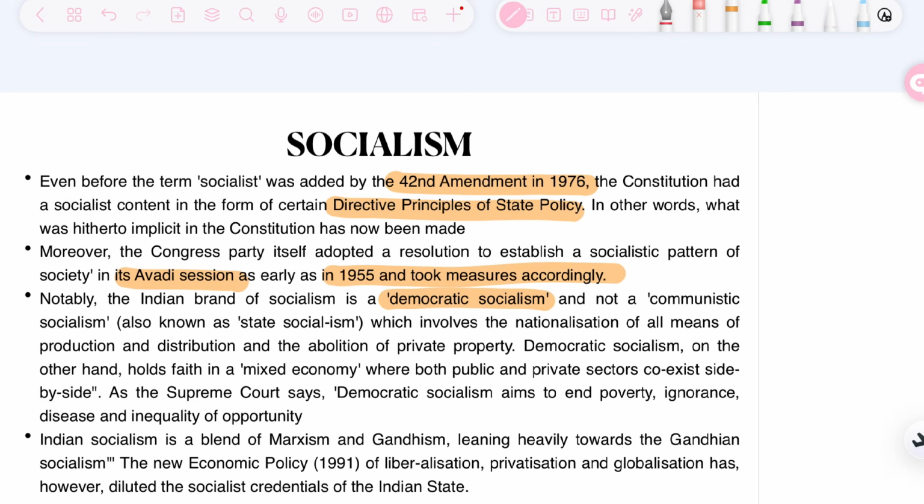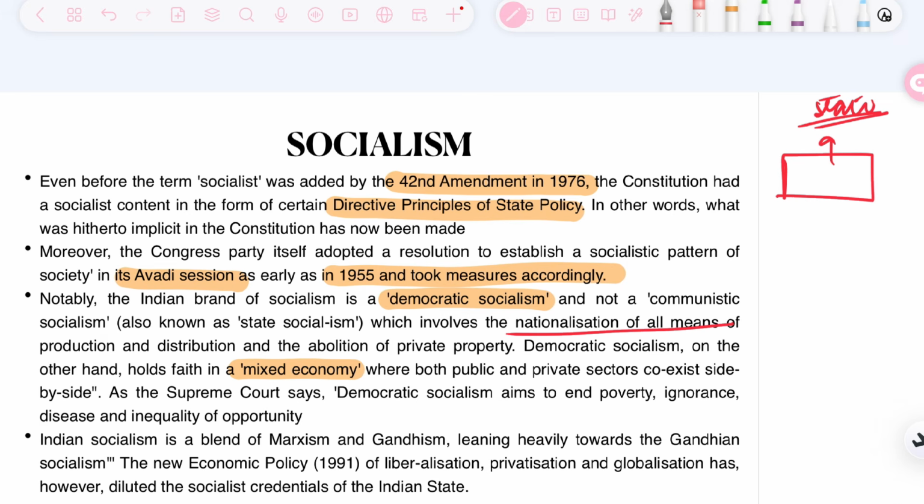What is communistic socialism? For example, this is the land present. It basically involves that all this land will belong to the state, and whatever activity is to be done will be done by the state. Material division will be done by the state. Democratic socialism, on the other hand, believes in a mixed economy. India is a democratic socialist country. It believes in a mixed economy, where both public and private sectors can coexist.